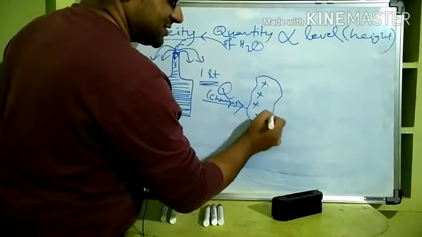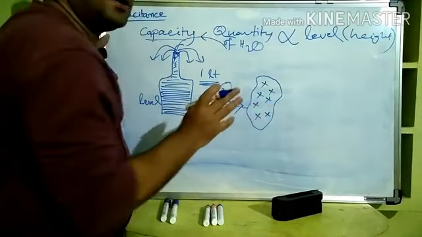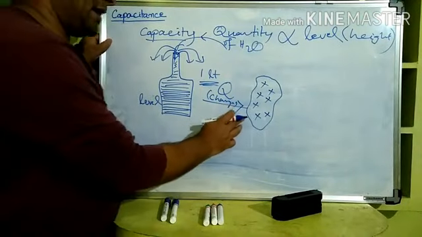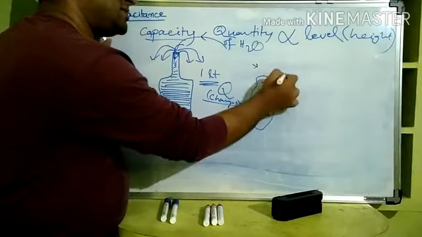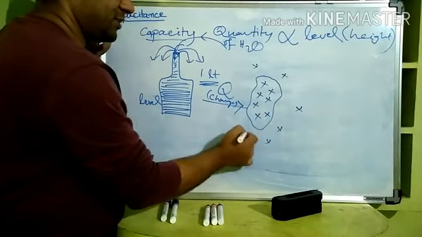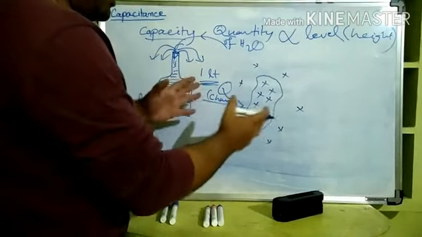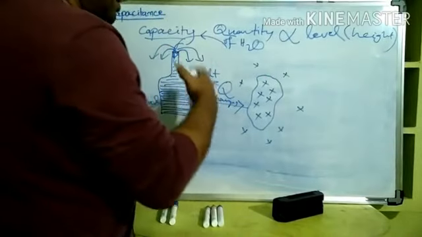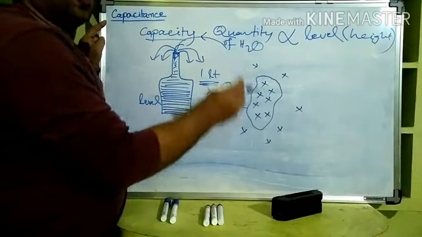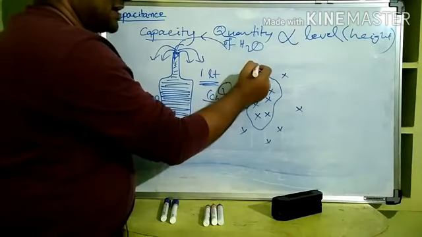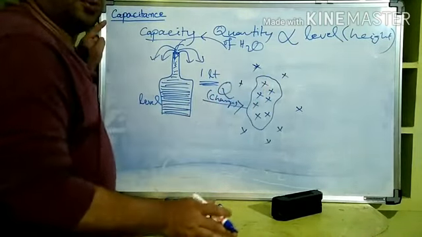Every body has a certain capacity, and if more than that charge is supplied to it, that charge will spill out to the surroundings. That means the atmosphere, air, or whatever is there. If more charge is given than the body can hold, it spills out to the environment.